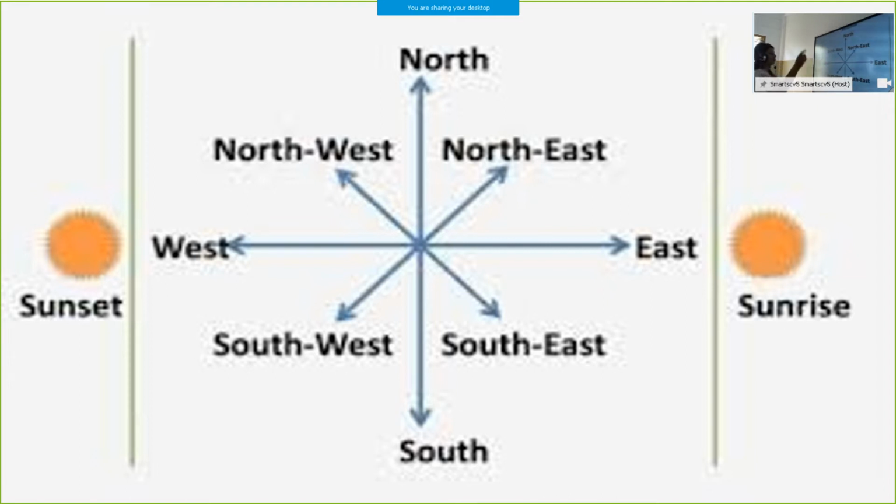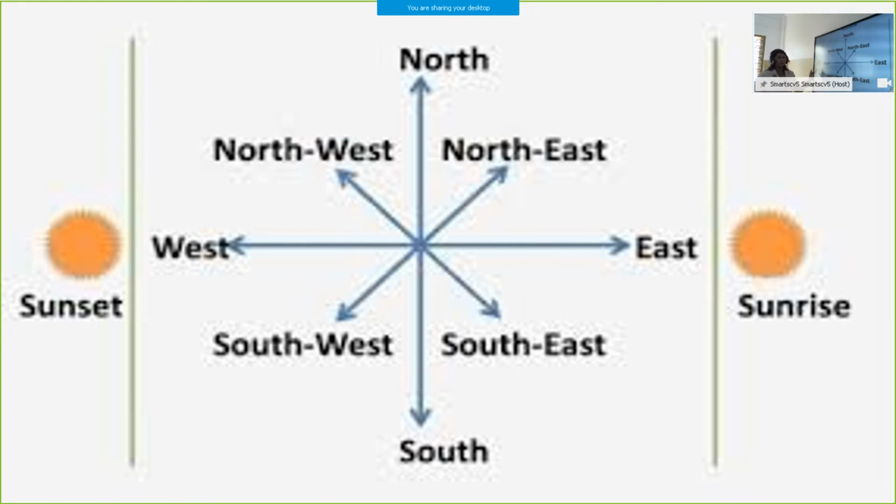Another arrow which comes between the north and west, that is northwest. Another, north to east, in between we say it as northeast. West and south, in between, we call it as southwest. Next, south, east, in between we call as southeast. Once more, topmost, north, south, west, east.